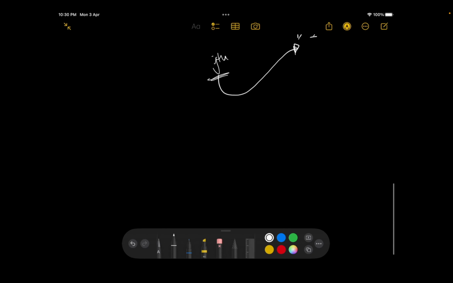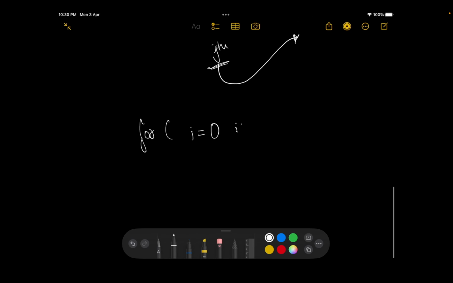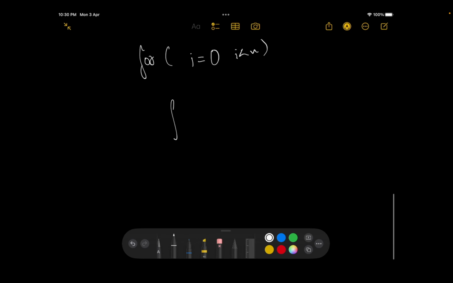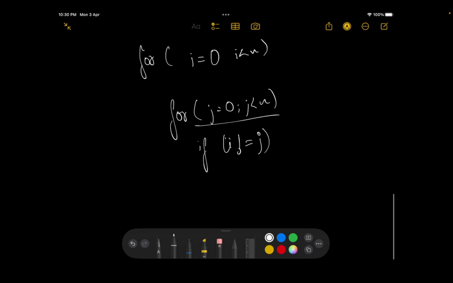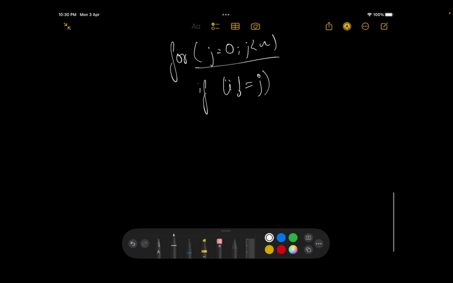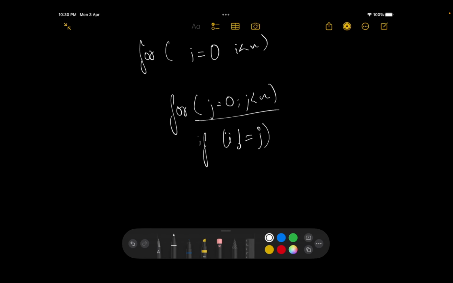So I'll say the answer basically is, I'll start a loop from i equal to 0 till i is less than n, right? Then I'll start another loop, let's say j equal to 0 till j is less than n. I'll just have to check that my i should not be equal to j. If my i is not equal to j, then I have to compare the ball j with the ball i.